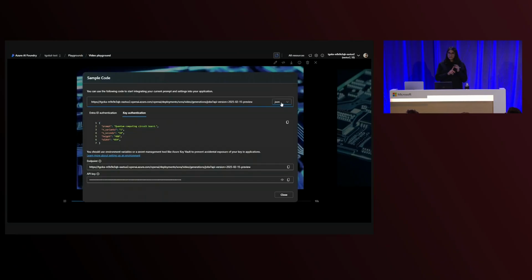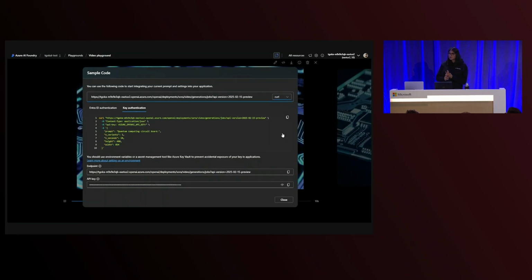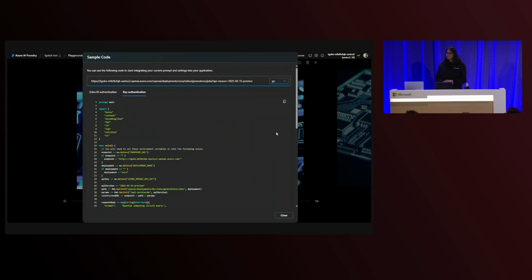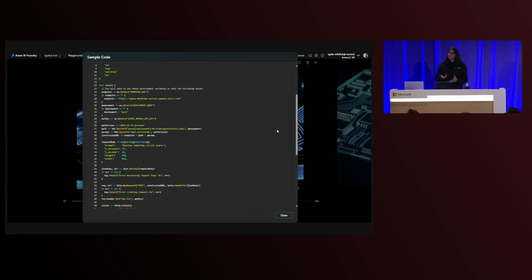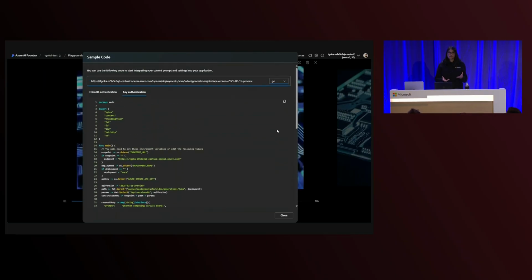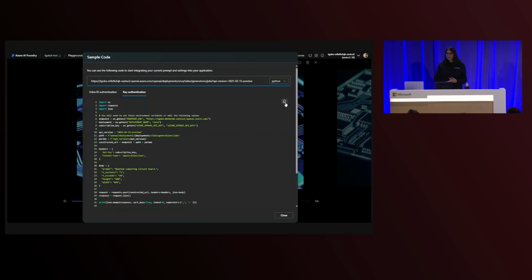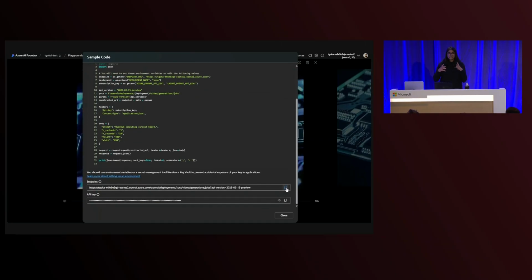I'm copying my code sample, I'm copying my API endpoint, and I'm also copying my key. I'm probably going to save this into a text file, but the issue with that is that I might accidentally share this to someone who doesn't have Sora API access permissions. I might share this out of the boundary of my own enterprise, breaking trust and undermining security conditions that my team has worked really hard to build. And I also might just leave the API key and endpoint in my GitHub commits. Who knows what I'm going to do?